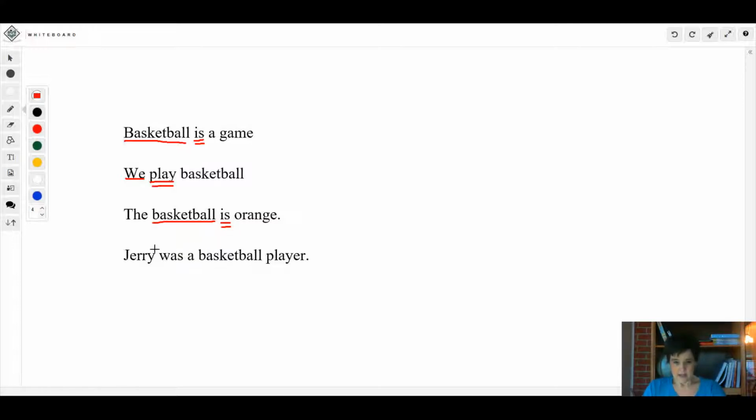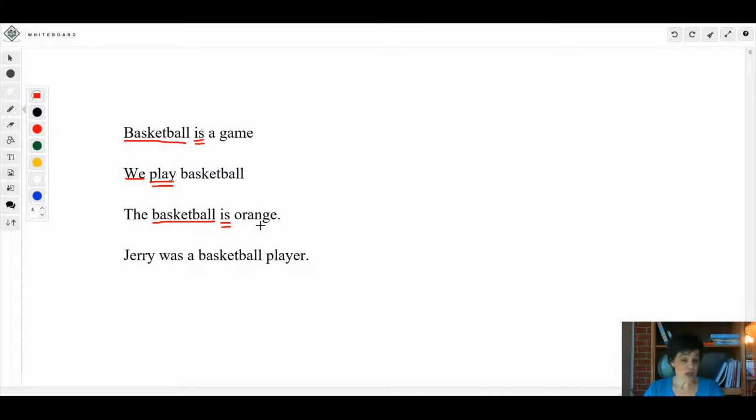Is is a linking verb because it's linking the subject, basketball, to another word in the predicate. That word is either going to rename the subject or describe it. The word orange describes basketball. It doesn't rename it; they're not using an orange. It's saying the basketball is orange.